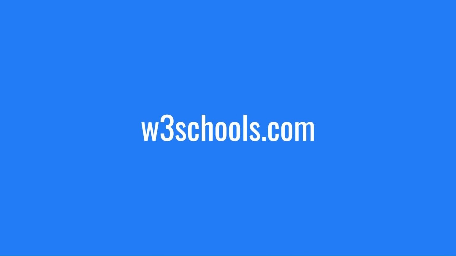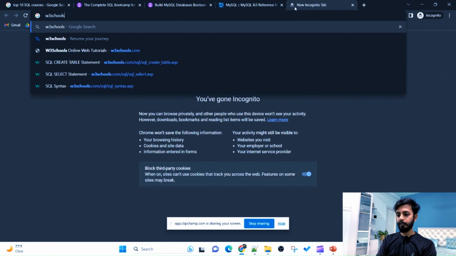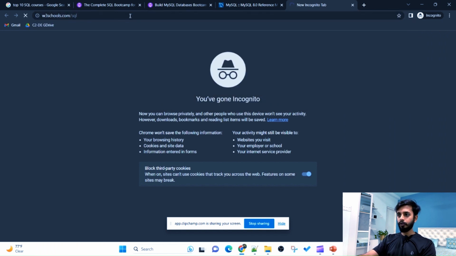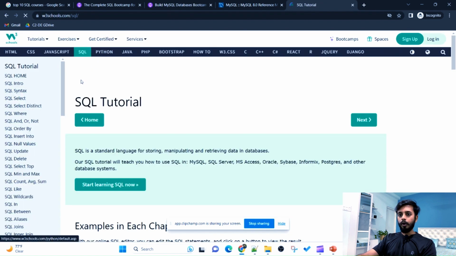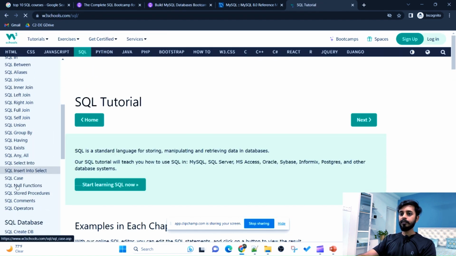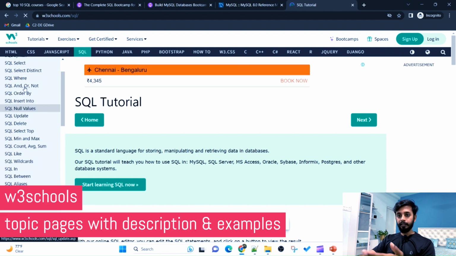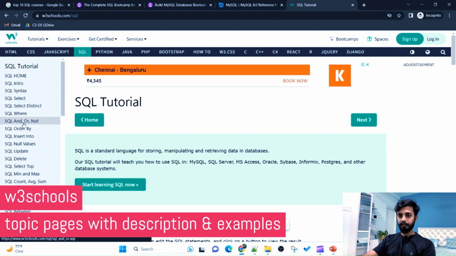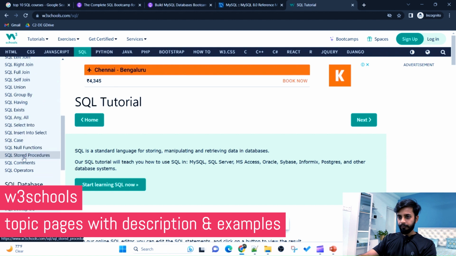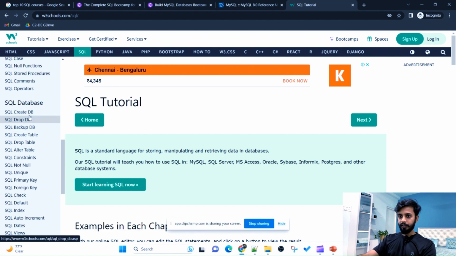So I'll give you one website which is known as W3 Schools. It's quite a famous website for SQL. And if you simply type this w3schools.com, it will provide you all the topics in the left panel. If you see, it has all the topics, the theory related to it and syntax related to it. Okay. Now, if I see the create databases here, create table is also here, right?